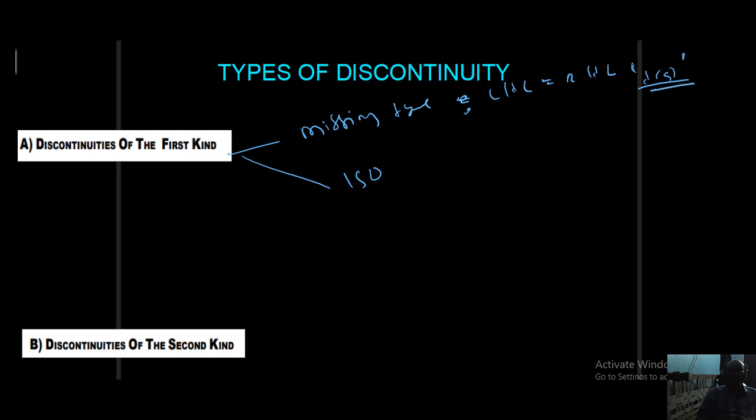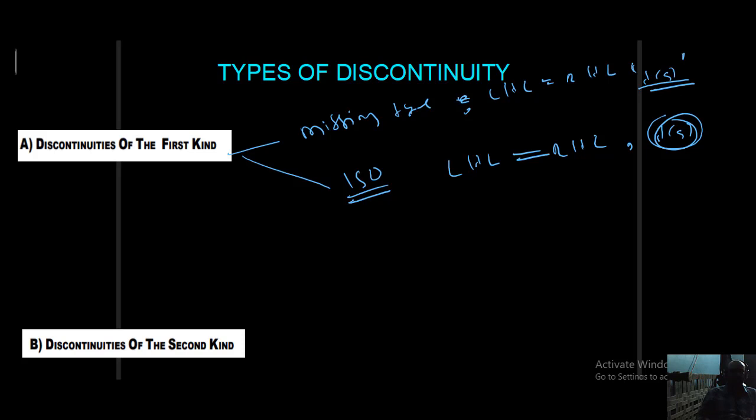Then I can say that this is missing type discontinuity. Isolated means LHL exists, RHL exists, they are equal, and f of a exists but is not equal to LHL and RHL. In this case, the discontinuity is called isolated type discontinuity.